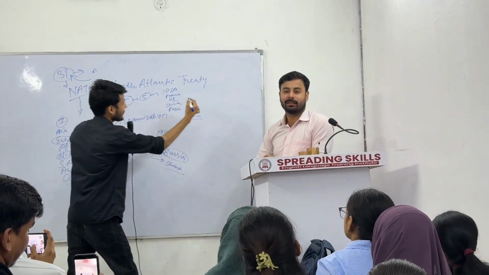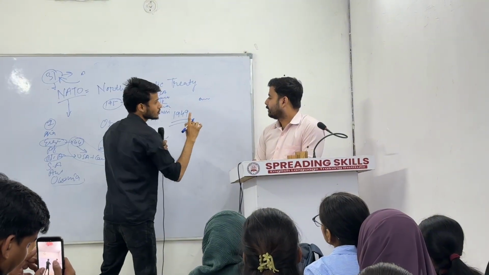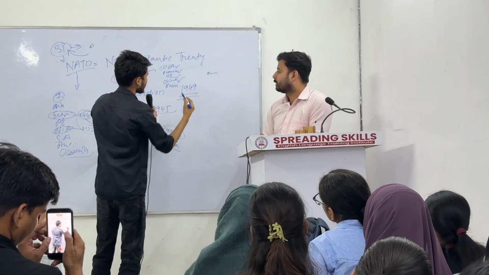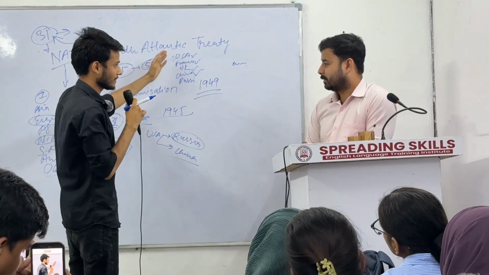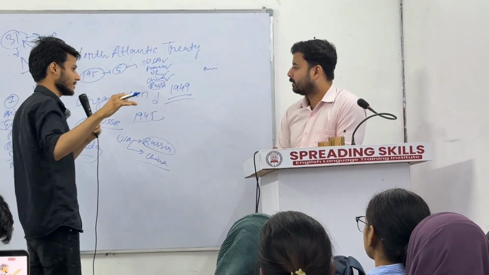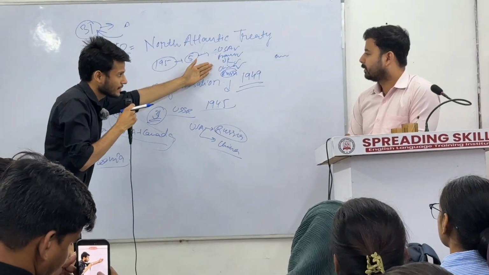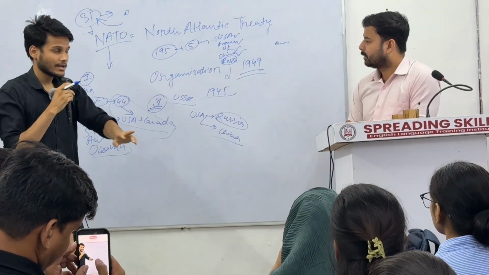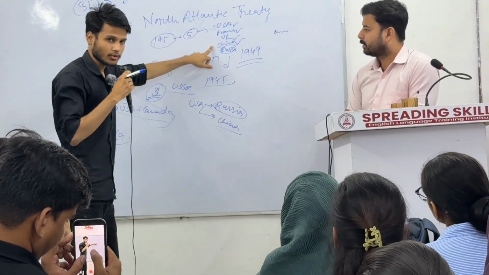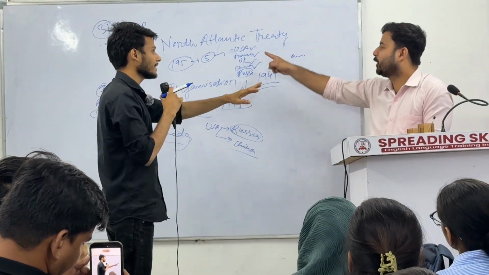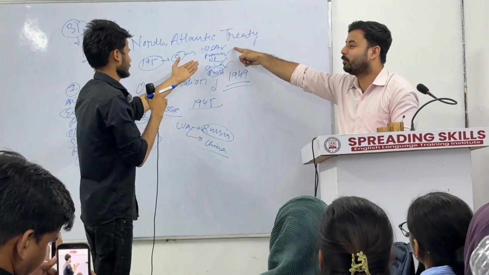Yes, because if any decision, like a decision to stop a war, is taken, the USA, France, UK, and China want us to prevent the war. But if Russia says no, it means the decision has failed. Veto power means that if four countries are in favor of one decision, but any one of them says no, the decision cannot be formed. So that's why the UN is not saying no. Every time the USA is saying no.